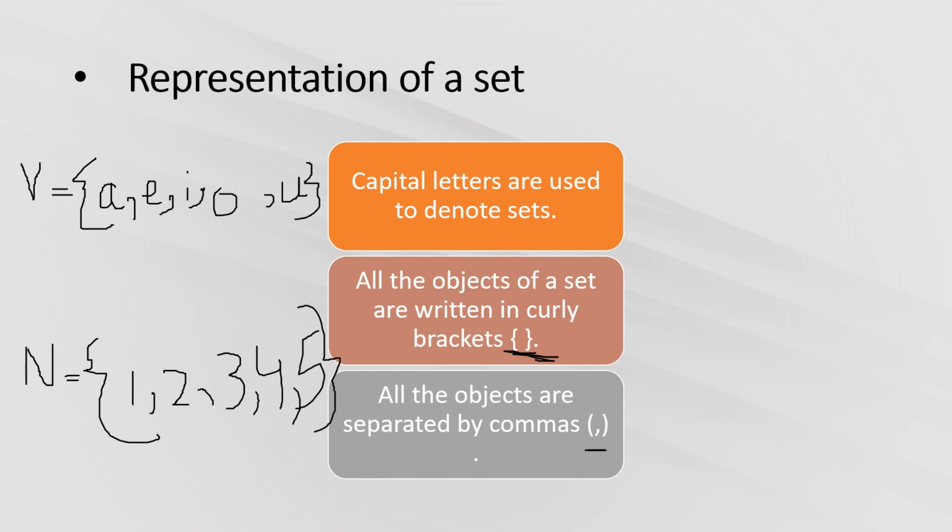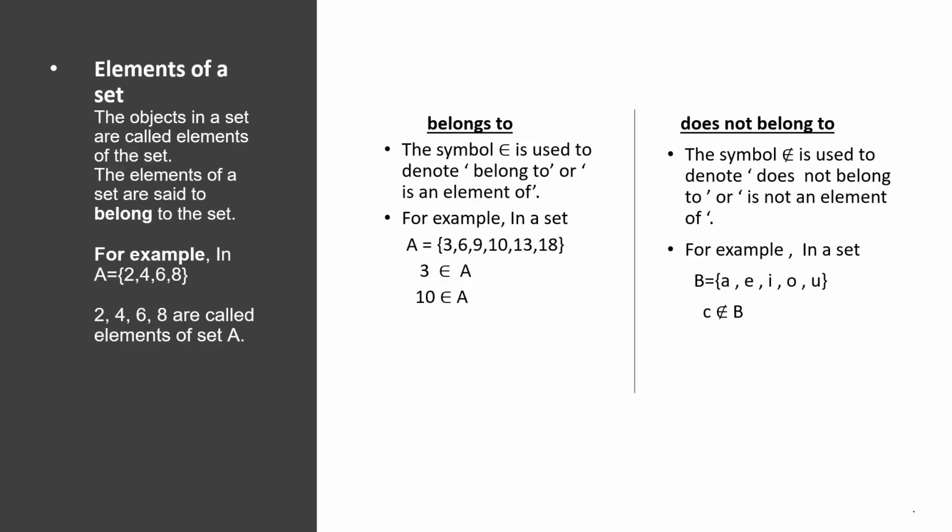Always use a capital letter to name a set, always put curly brackets, and always separate the objects by commas. Elements of a set: the objects in a set are called elements of the set. So it's very clear that whatever we write in the set are called elements of that set. Like in this example, in set A, 2, 4, 6, 8, there are 4 numbers written here. So these 4 numbers are called the elements of the set A. 2, 4, 6, 8 are called elements of a set A.